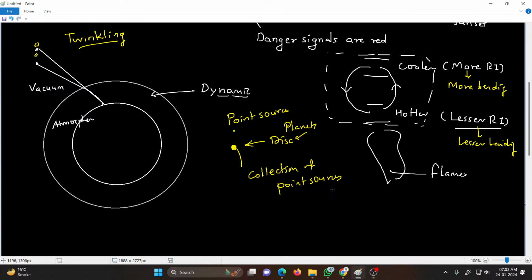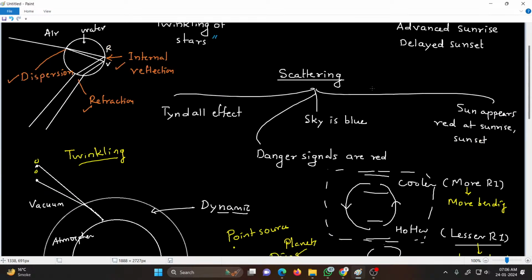Hence, stars twinkle, but planets do not twinkle. Stars twinkle, but planets do not twinkle. This is the reason. So, this is the phenomenon.